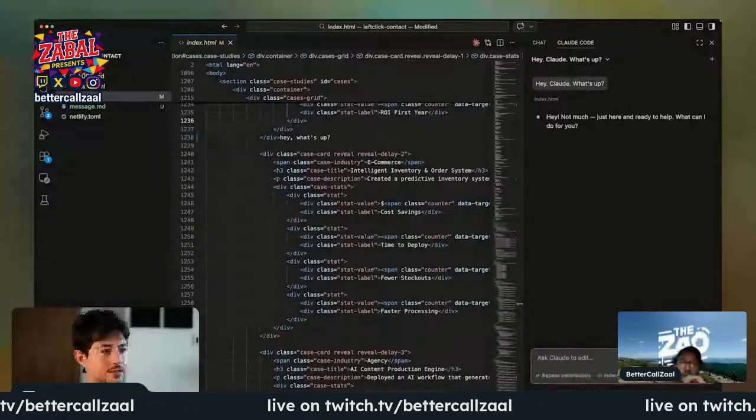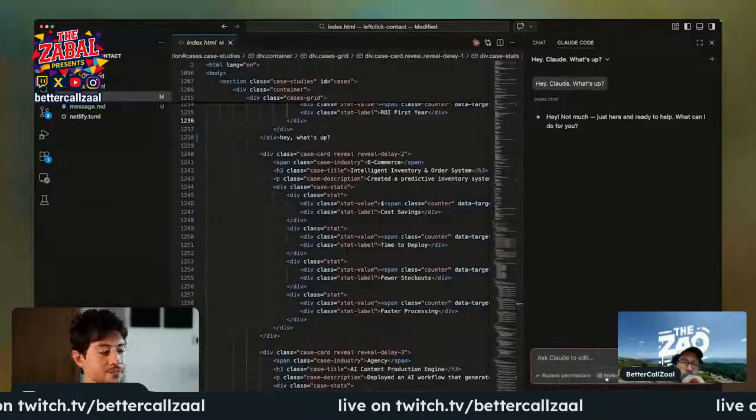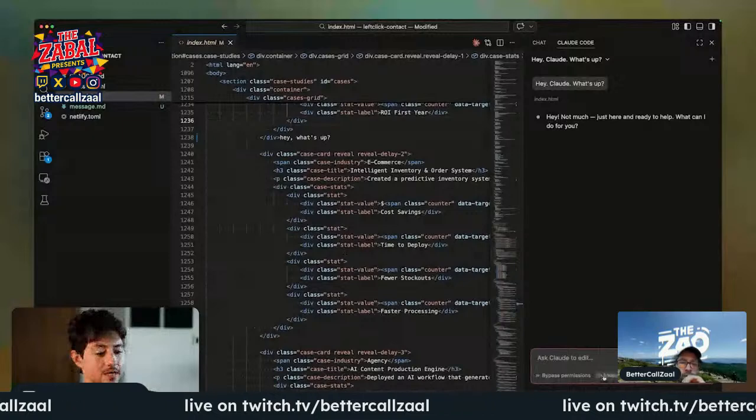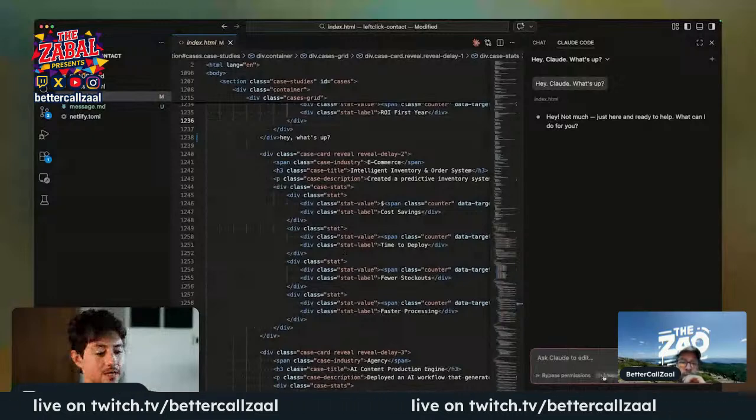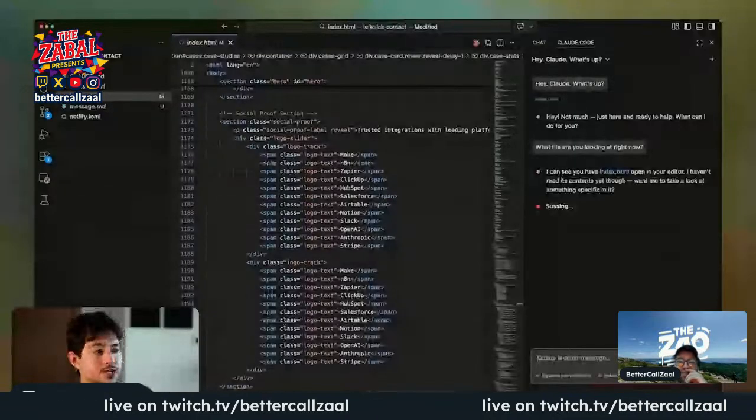Right of that is, and this is kind of intimidating, this is the file that is currently being fed in as context. So for instance, you see how here it says index.html, and if I click this, I get this little eye icon. Well, if I leave this open, basically Claude is currently looking at this file. So what file are you looking at right now? It'll now tell me that it's looking through the index.html that's open in my editor.